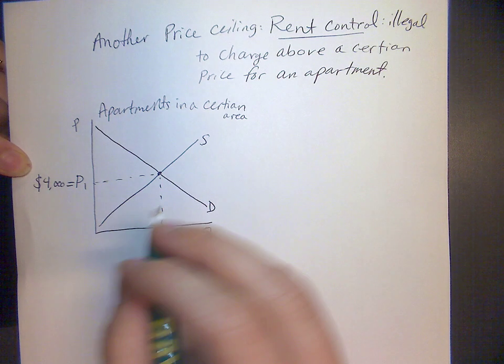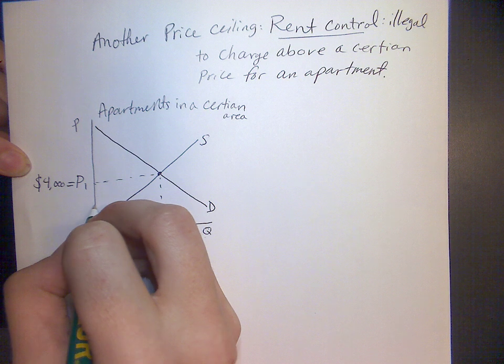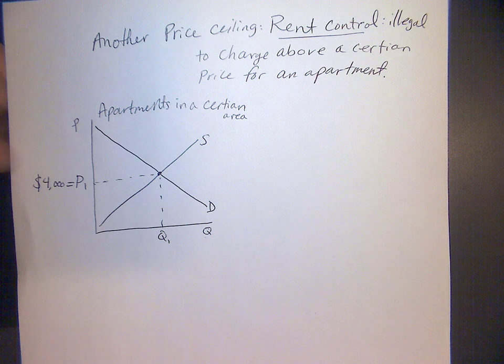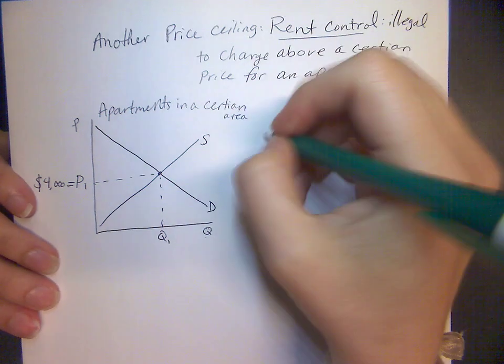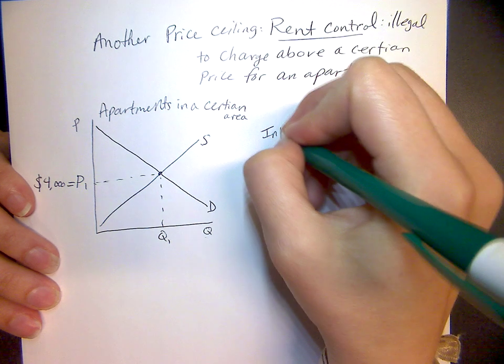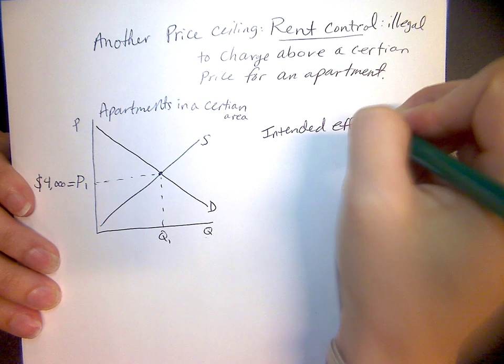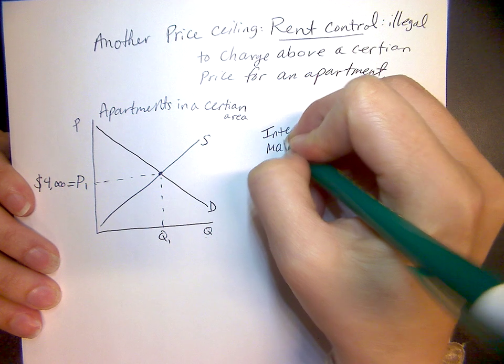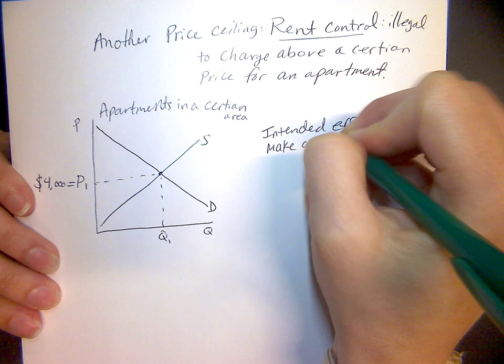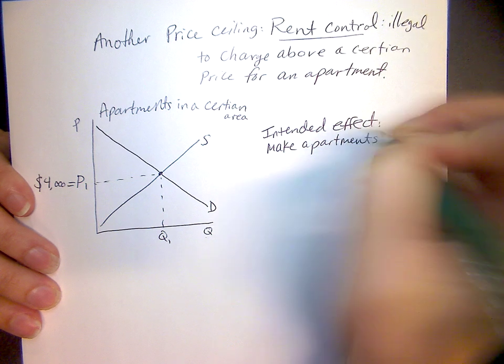But let's put a rent control in. $4,000 is a lot of money. So why would politicians suggest a price control? What are they intending to do with that? The intended effect is to make apartments more accessible.